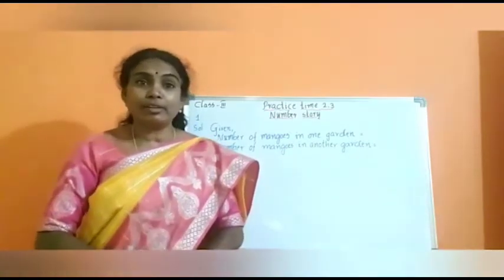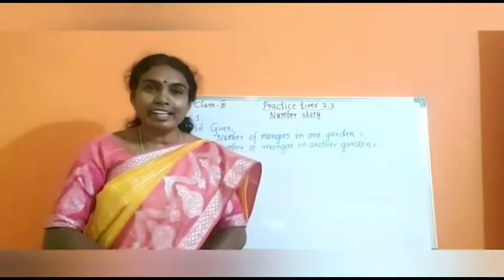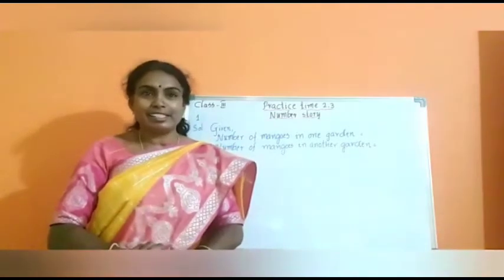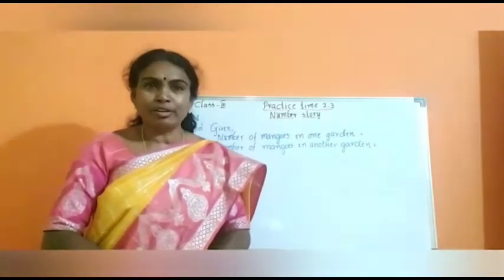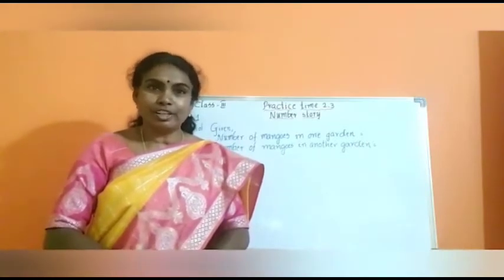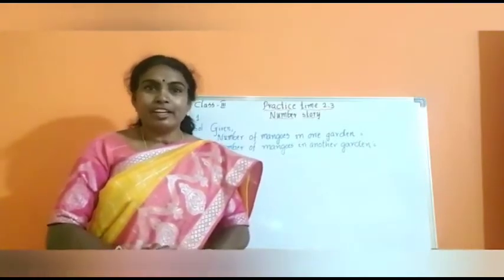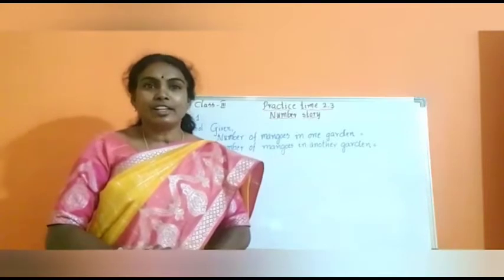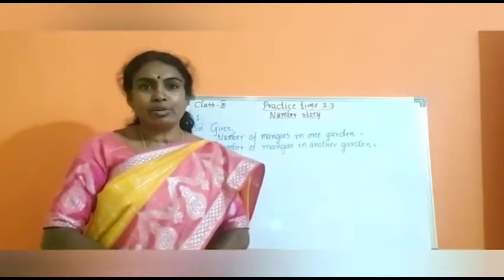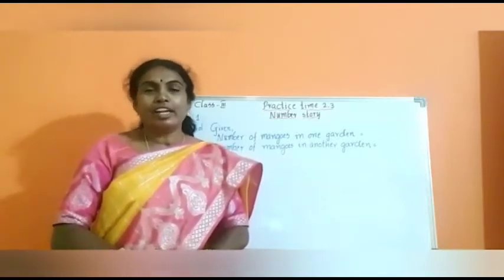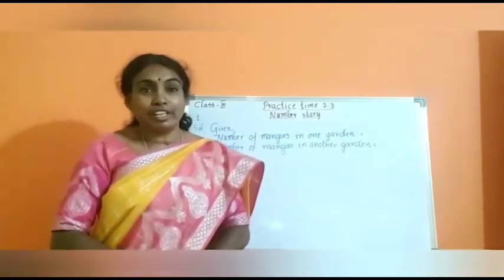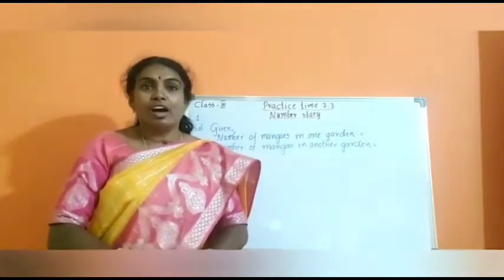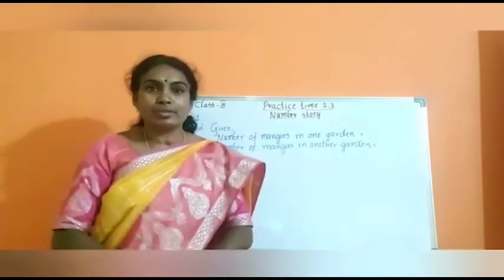When do we get mangoes? In summer. Who cuts the mangoes? Do you know? The gardener. The gardener looks after everything. So, the gardener cuts the mangoes. In two gardens, the gardeners cut the mangoes at a time. In the first garden, after cutting the mangoes, they counted all the mangoes.